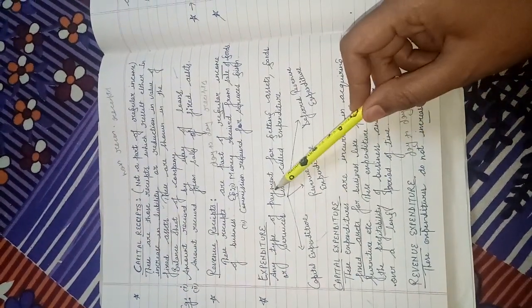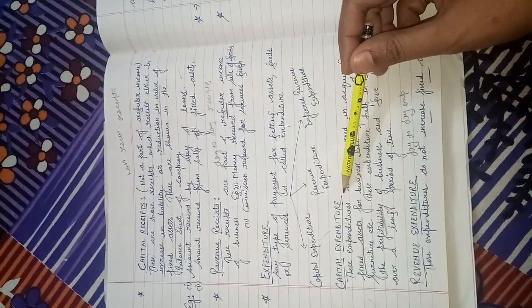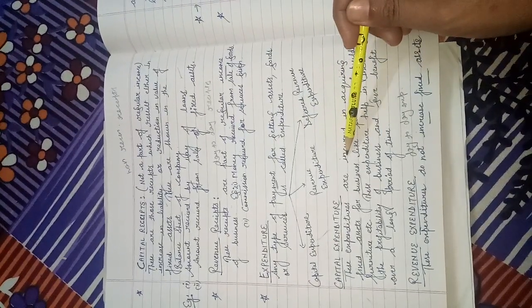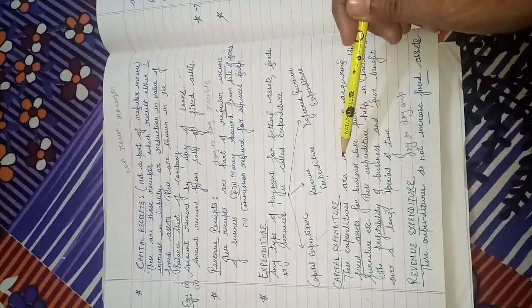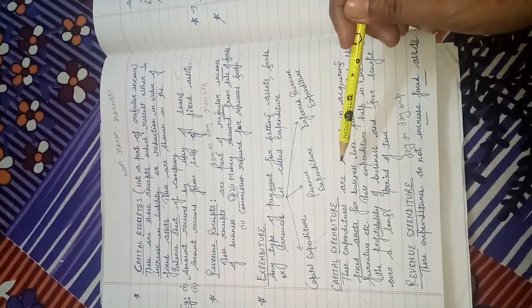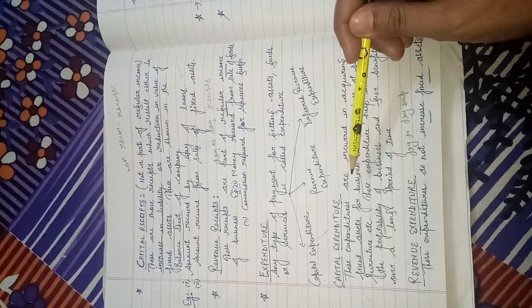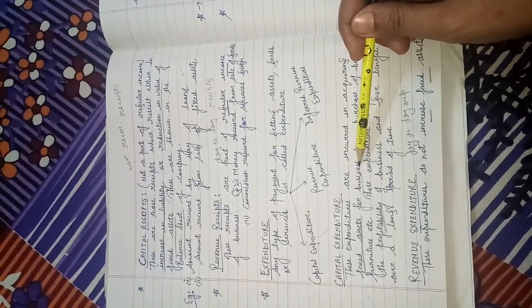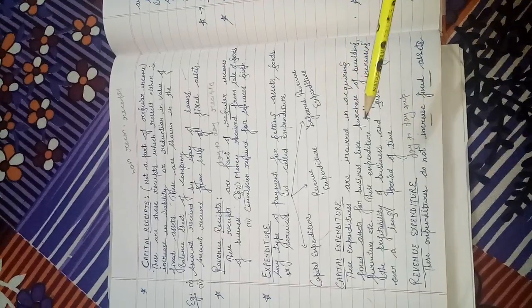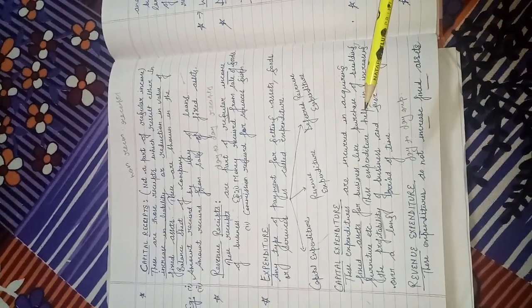Expenditure: capital expenditure means expenditure incurred on purchase of fixed assets for the business, which will increase the profitability of our business. If we incur this expenditure, it will definitely increase the profitability margin of our business and give benefit for a long period of time.